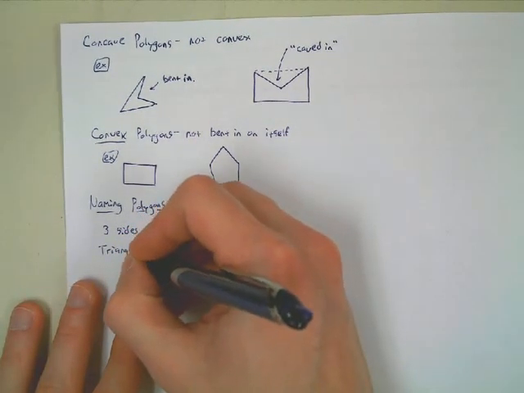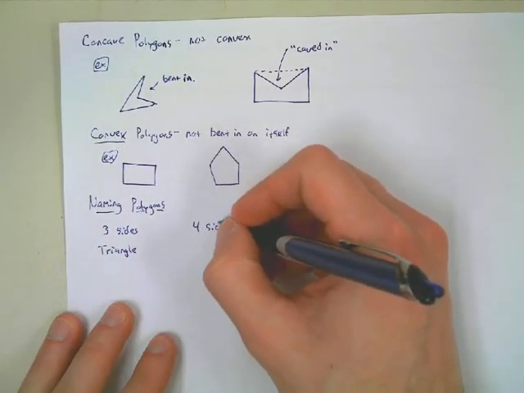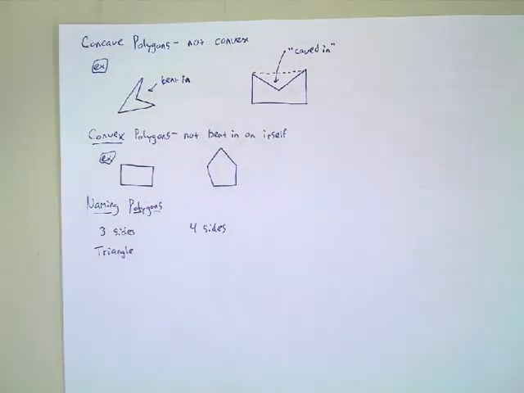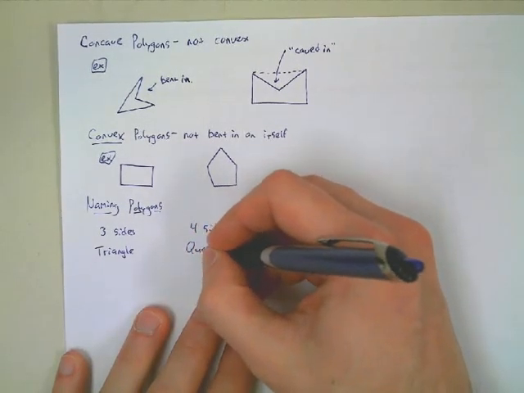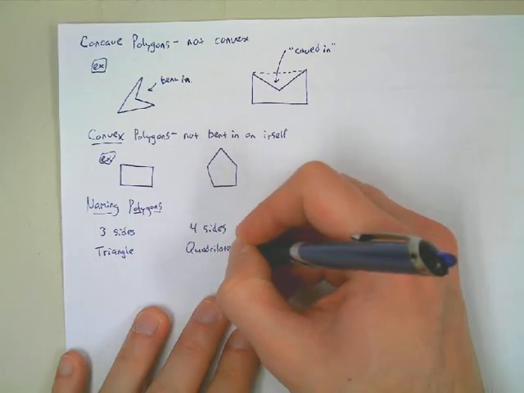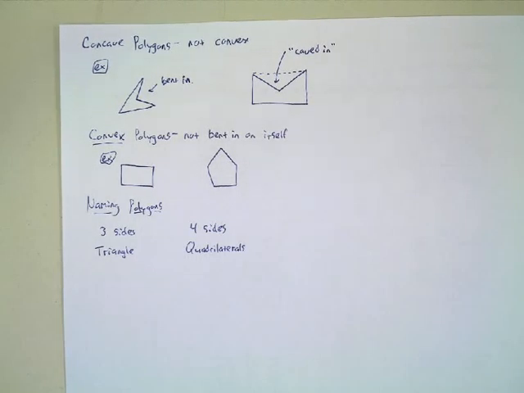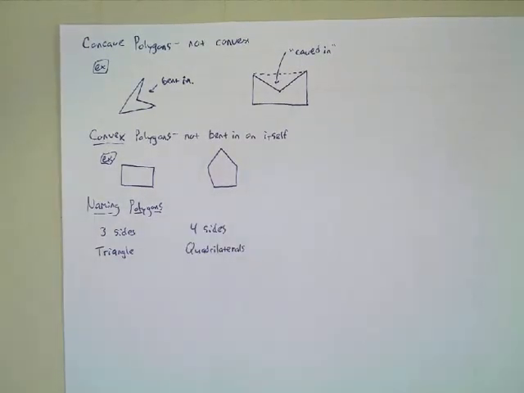Okay, 4 sides. What do we call a 4-sided polygon? Quadrilateral. Yeah, we got to be careful. Squares, since you guys were little babies, your parents were showing you shapes, and it was always squares, right? We always show really nice regular shapes, but it doesn't have to be a square. It's just 4 sides. So any 4 sides we call a quadrilateral.